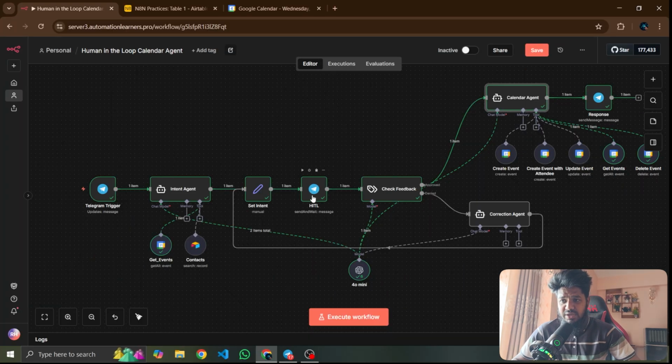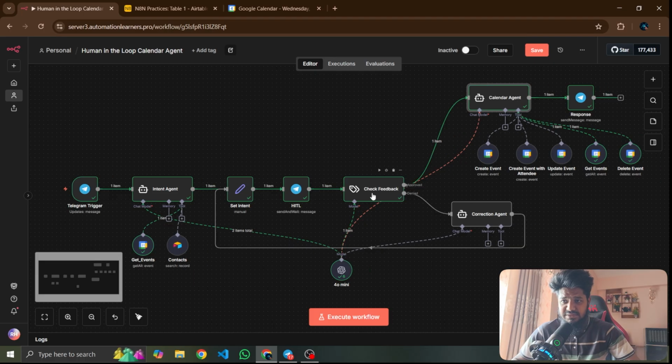So let's go to the Telegram. This Telegram node takes the feedback on whether you want this workflow to go ahead with this email or not. If you want to go with this email, then this workflow will go to the approve branch. If not, it will go to the false branch, the deny branch. Okay, so let's move on to the check feedback.